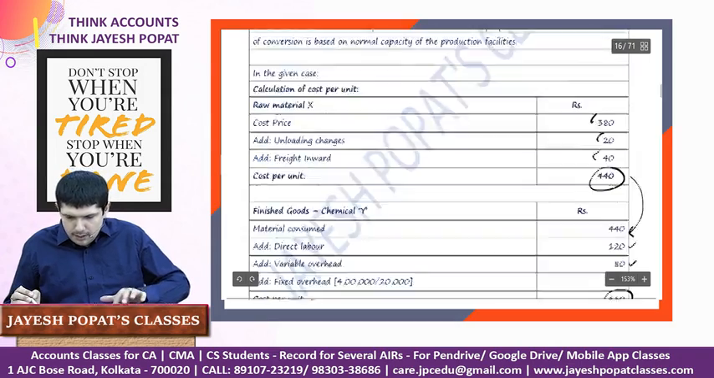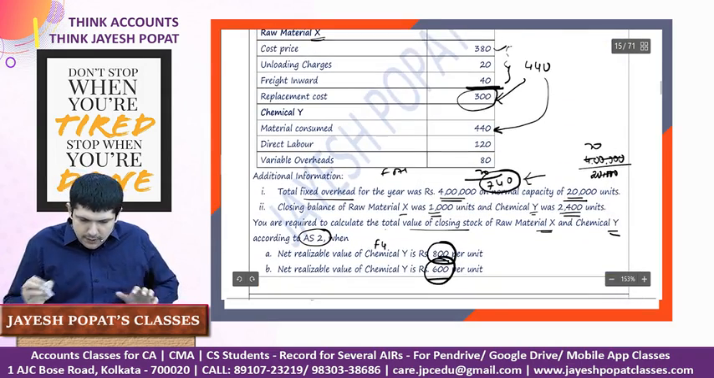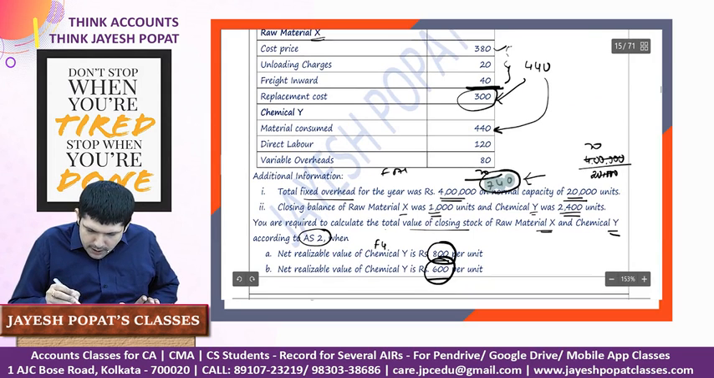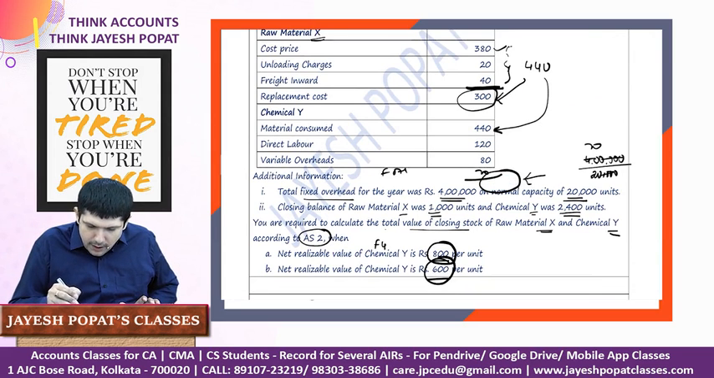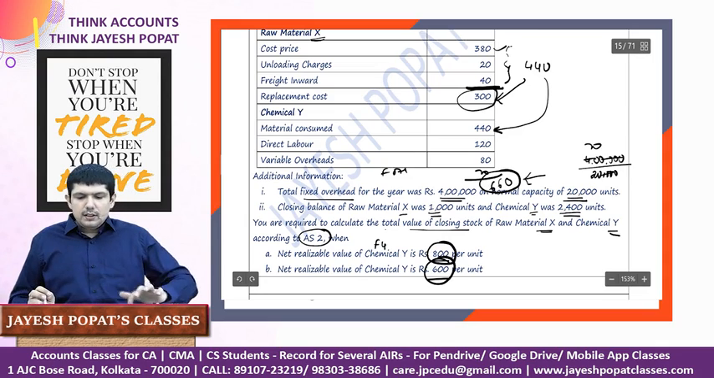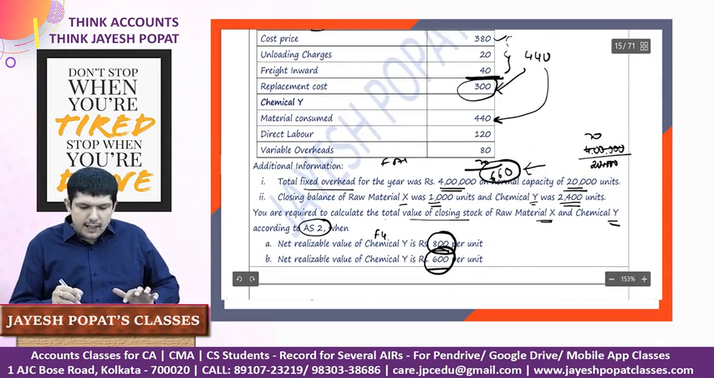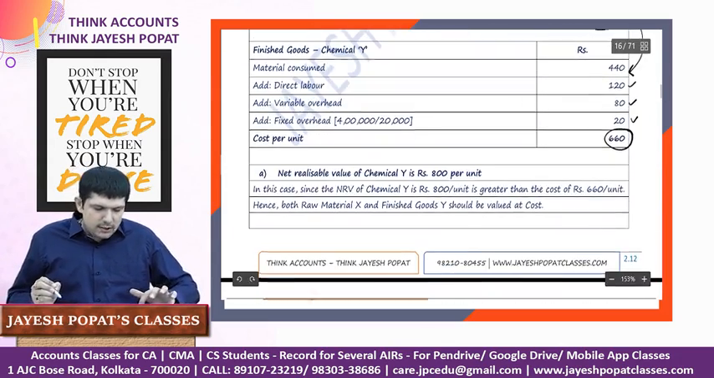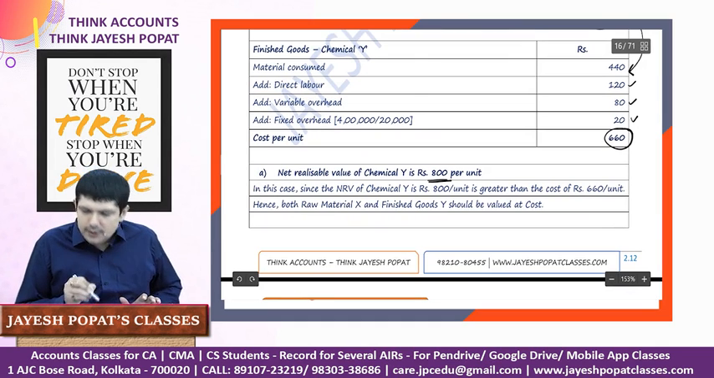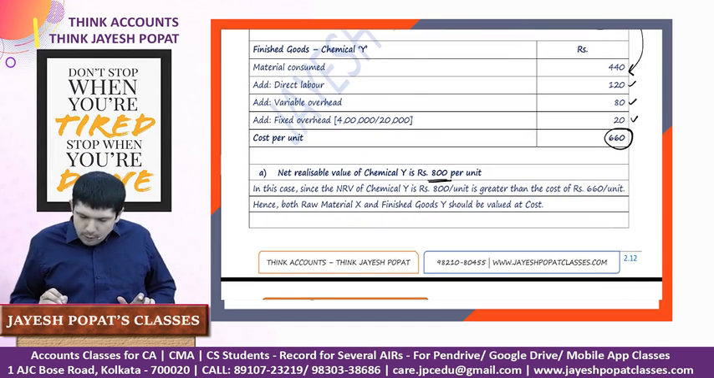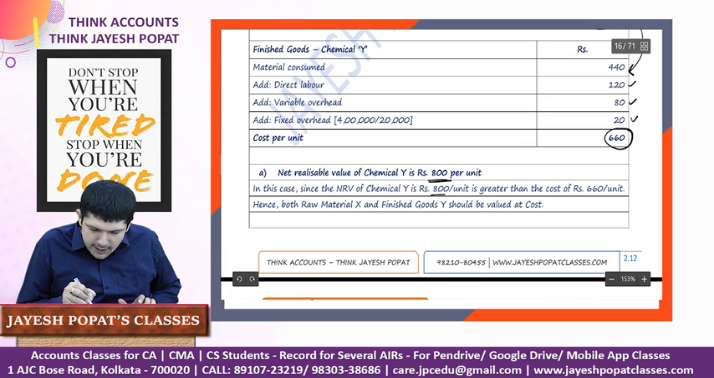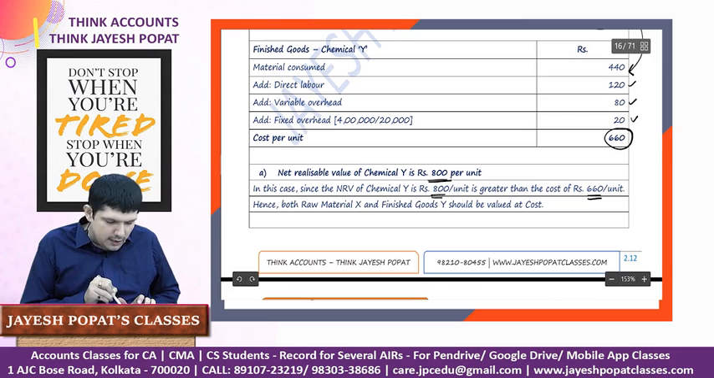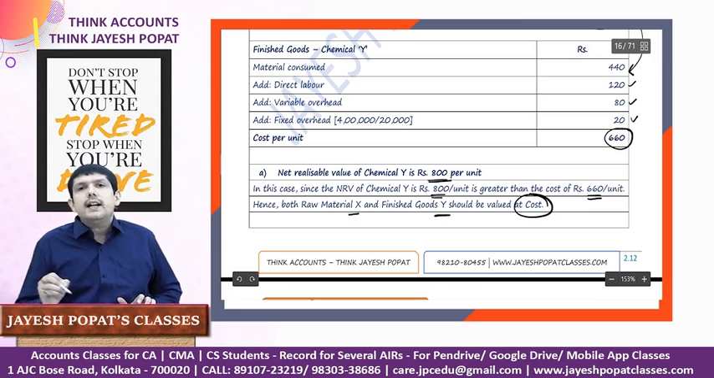I think I made a mistake while adding it earlier. It should not be 740. It should be 660. So still in the second case, the NRV is 600 and this is 660. So the things remain the same. So in the first case, if the net realizable value is 800, the finished goods is selling at a profit. So in this case, NRV of chemical Y is 800, which is greater than the cost of 660. Hence, both raw material and finished goods should be valued at cost.